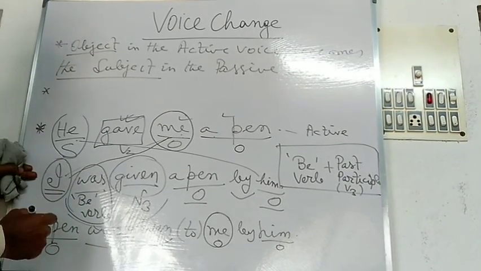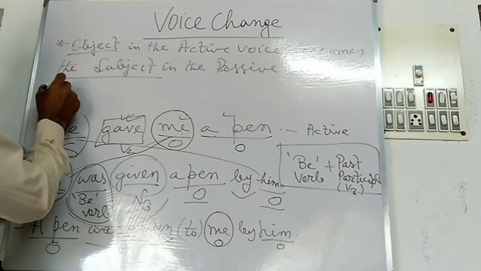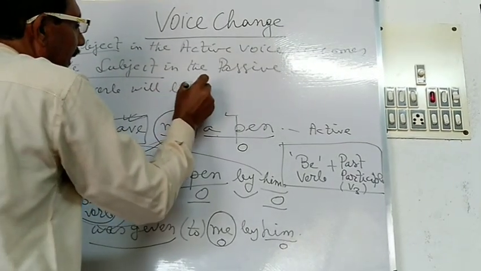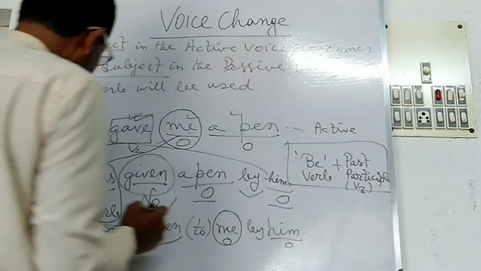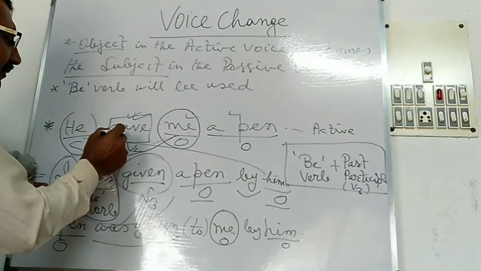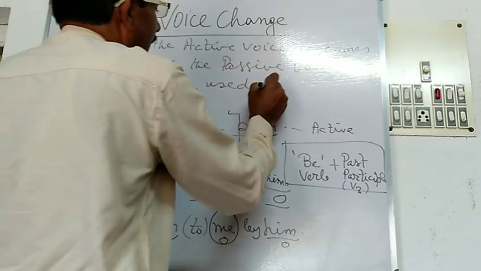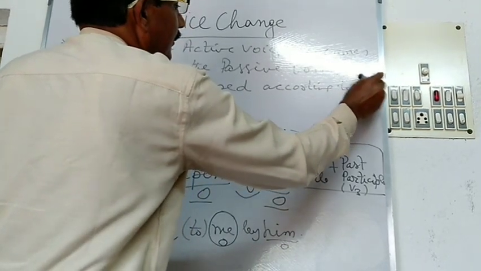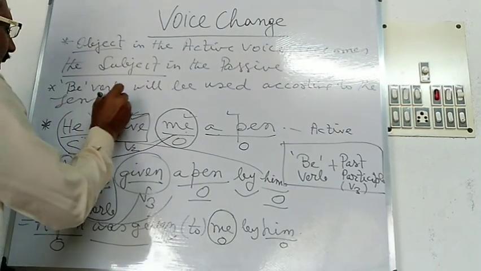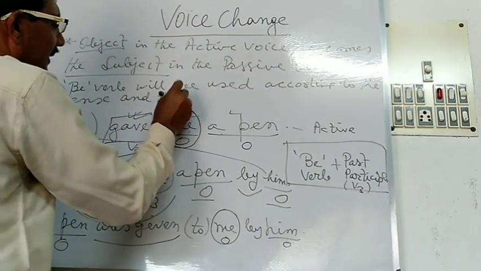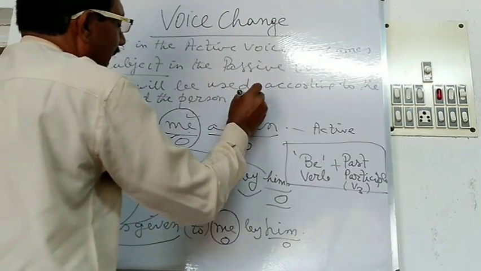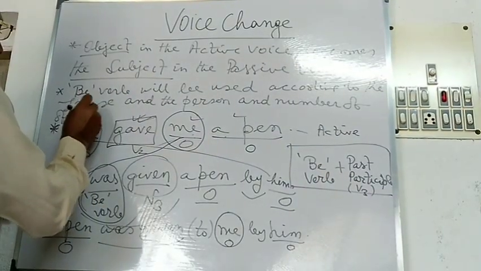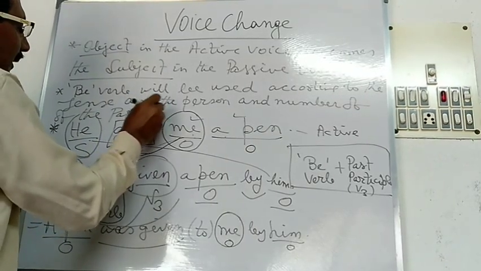Then you will have to use the be verb. Be verb will be used according to the tense of the active sentence, according to the tense and the person and number of the passive subject.